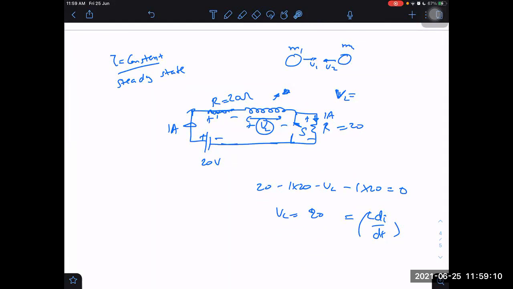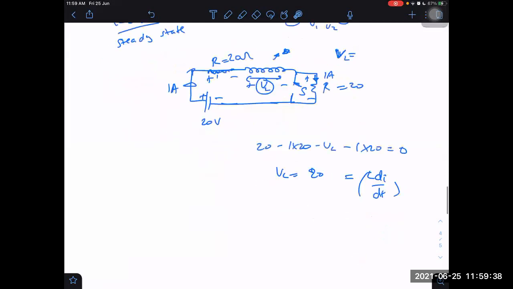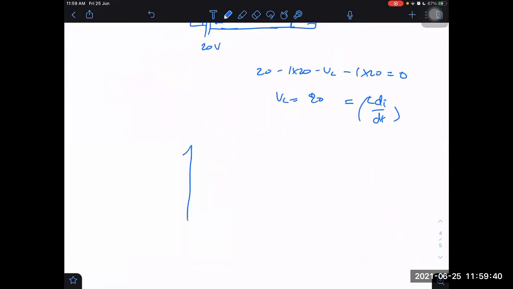One more thing now: what would be the current a long time after we open the switch? After a long time, steady state will be achieved. Steady state means the current will become constant, which means L into di by dt will become 0. So the potential drop across the inductor will be 0. Then this 20 volt will be dropped across the resistors, so what current will be there after a long time? Half ampere.